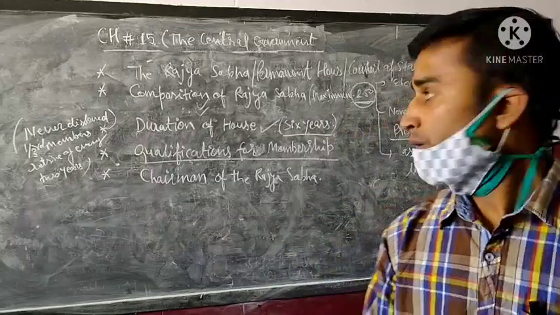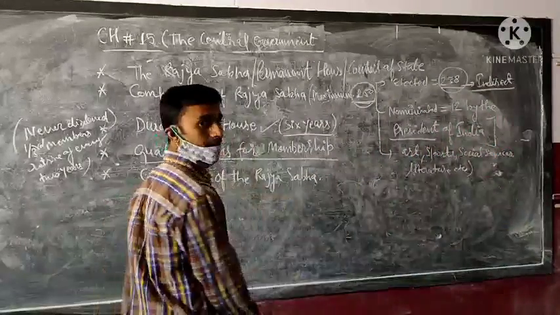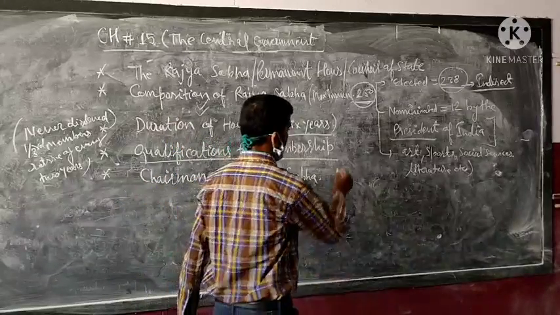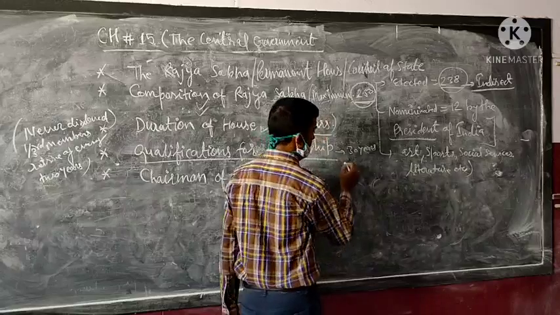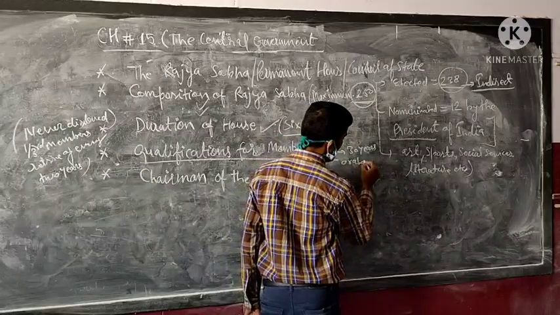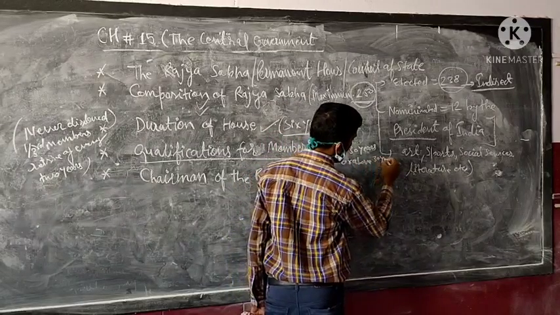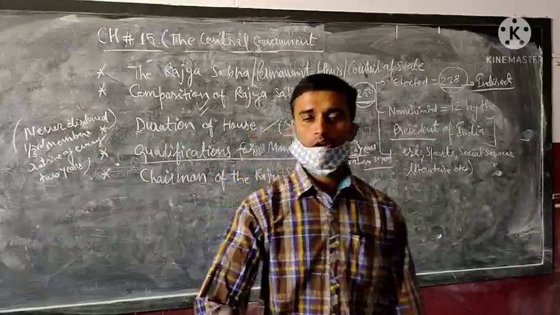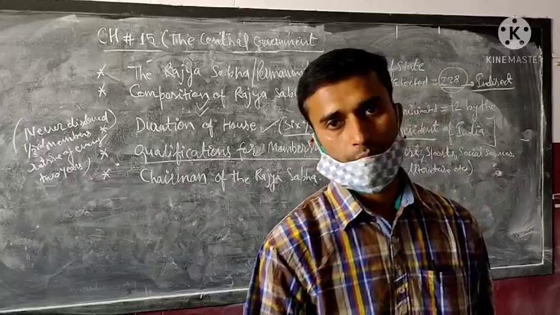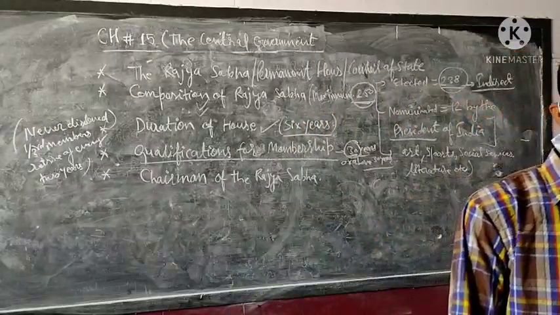But here, 30 years or above, 30 years for the membership of the Rajya Sabha.